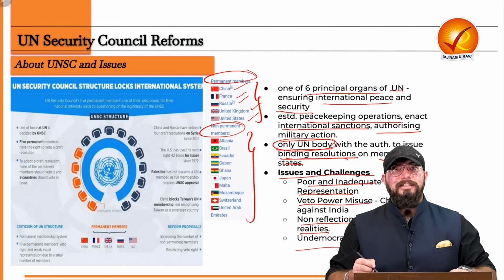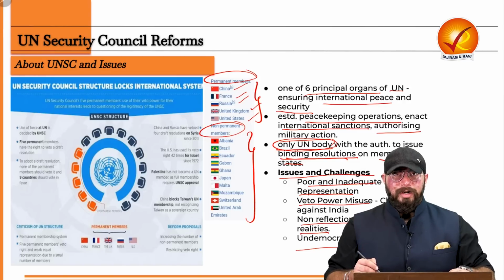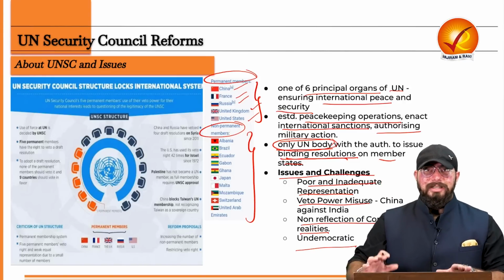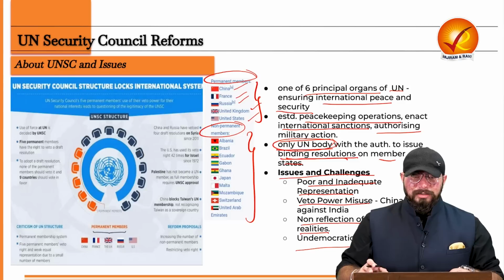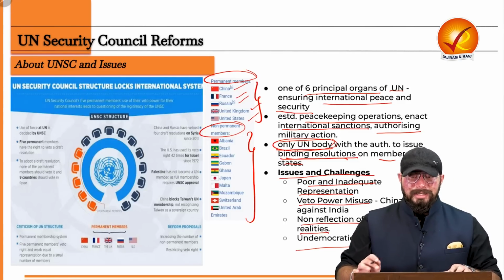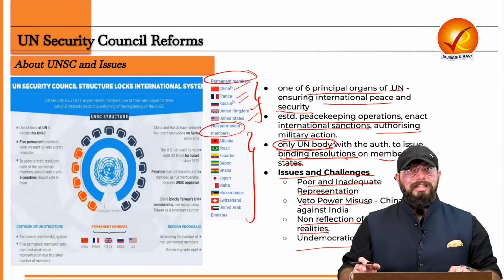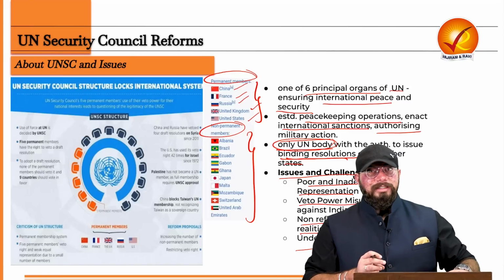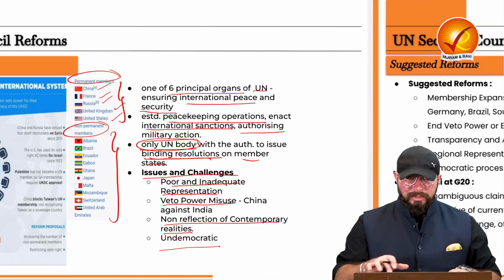Another thing is that decision making is undemocratic. According to various international experts, decision making in UNSC is focused on the permanent 5 members, which is why a democratic process of decision making is not followed. Not everyone in the United Nations is included in taking very crucial and important decisions. So undemocratization is also an issue under UNSC.